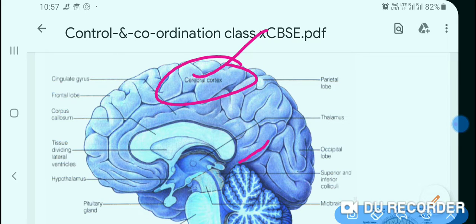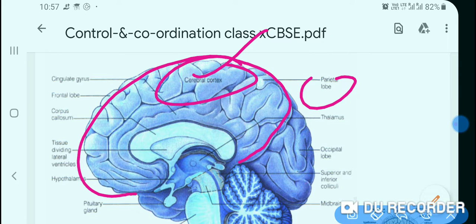Most of the brain is covered by the cerebrum, and this may be further divided into several lobes, such as the parietal lobe, here the frontal lobe. Next, come to the midbrain. The midbrain is between the forebrain and hindbrain, this portion.